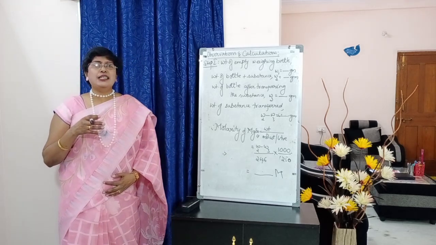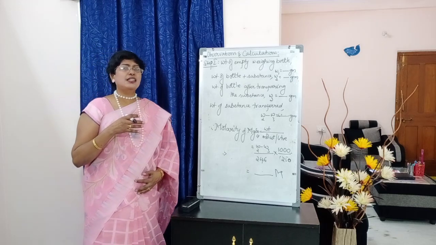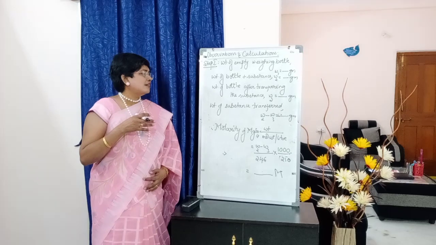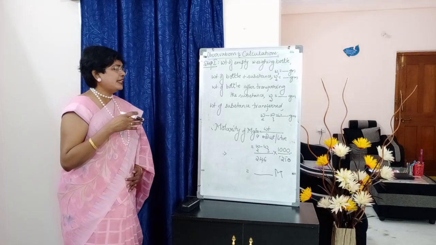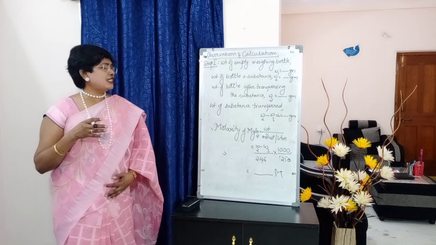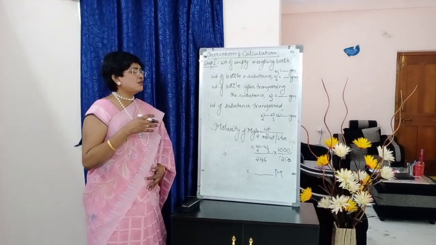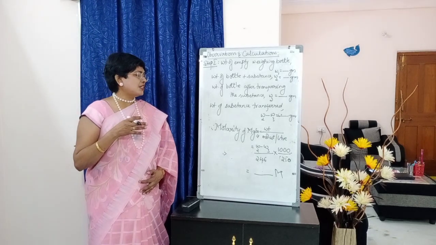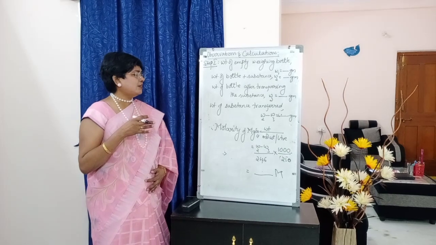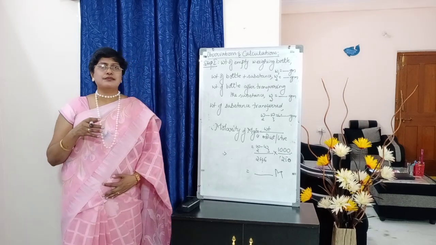Next, therefore, molarity of MgSO4 is equal to weight by molecular weight into liter. So weight we should take, W2 minus W3 by molecular weight of MgSO4, 246, into 1000 by 250. Why? Because we are taking it in a 250 ml flask. So substituting these values, if you calculate, you will get the molarity of MgSO4. It is equal to dash M.